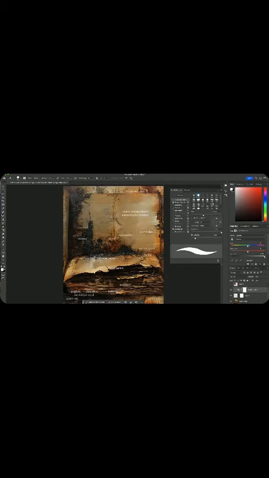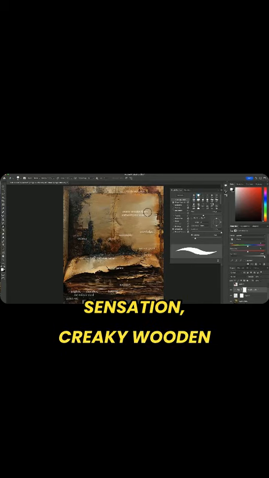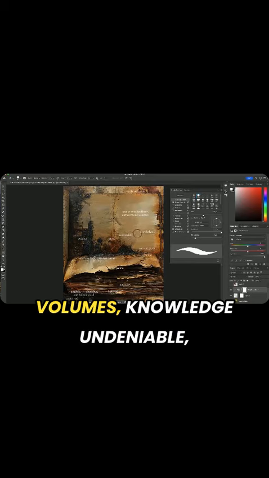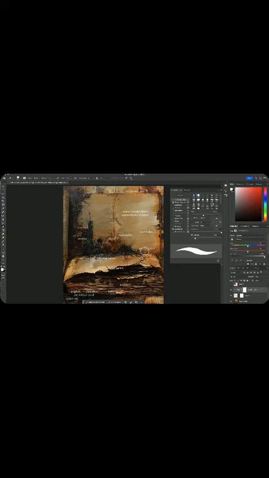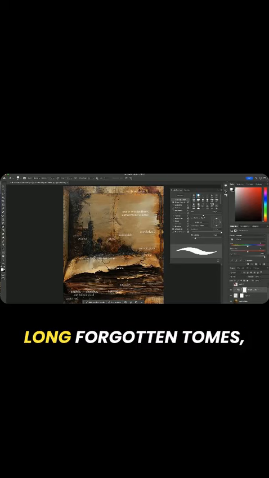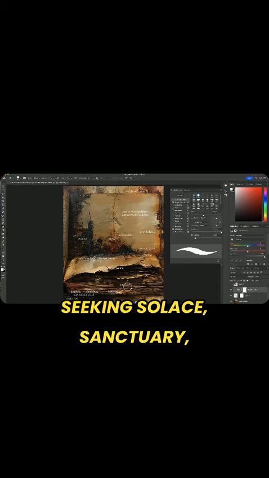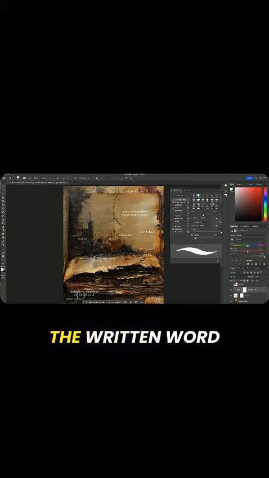So now what we have: tactile sensation, creaky wooden floors, leather-bound volumes, knowledge undeniable, debates dared, ancient paper, priceless, obscure, long-forgotten tomes, seeking solace, sanctuary, tangible, cherished, beloved, the written word preserved.